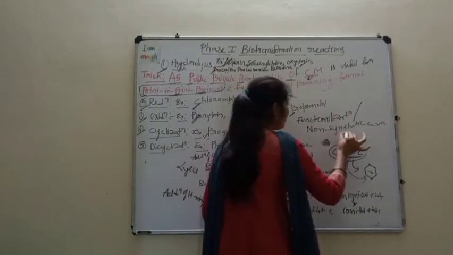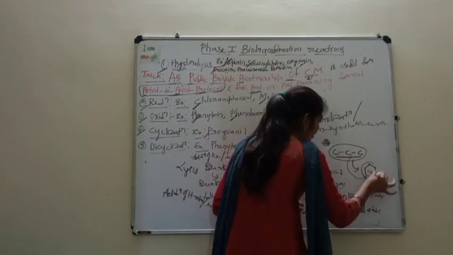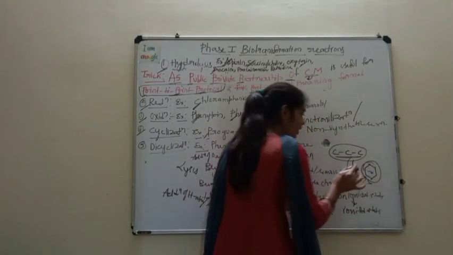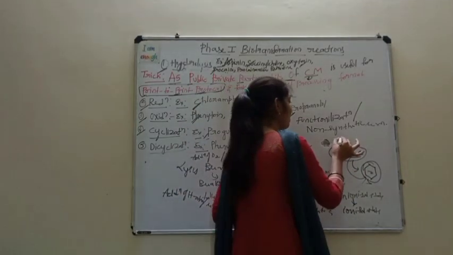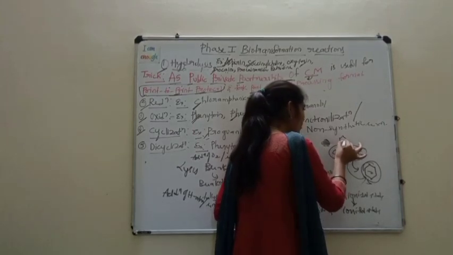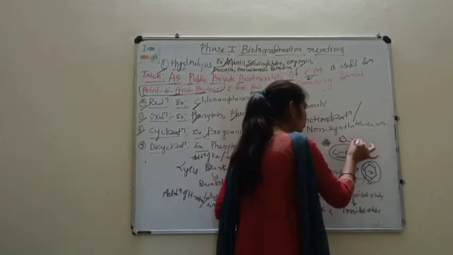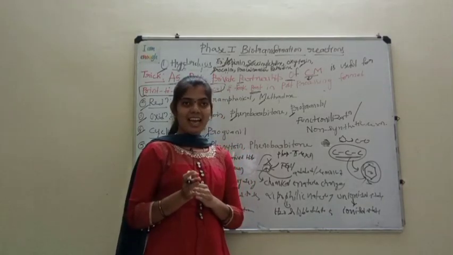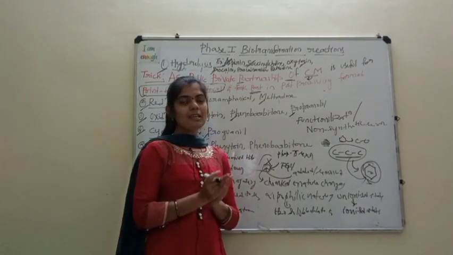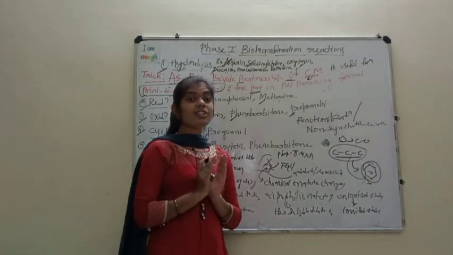D means removal of the ring structure of any compound. So a ring structure compound is converted into a straight chain. It is just opposite to the cyclization reaction. Decyclization means removal of ring structure.